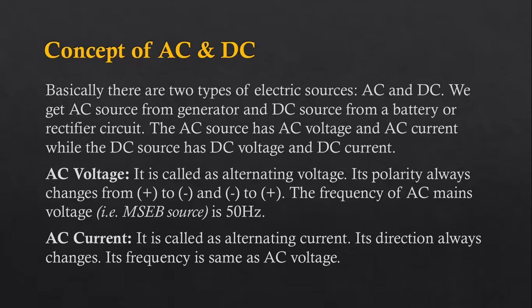Then the AC current, it is called alternating current. Its direction always changes. Since you can see here the polarity changes, so naturally the direction of the current will also change, and the frequency of this current will be equal to the frequency of AC voltage.